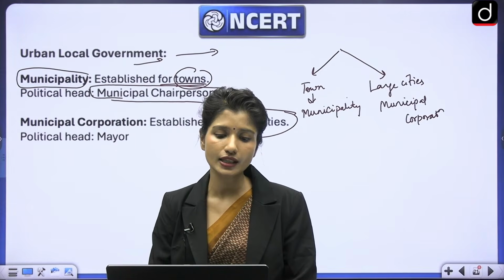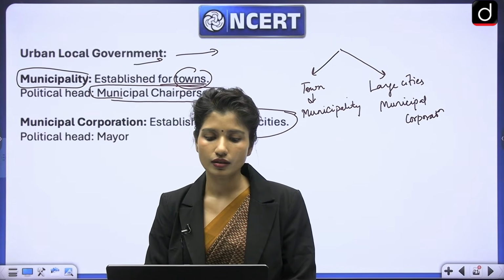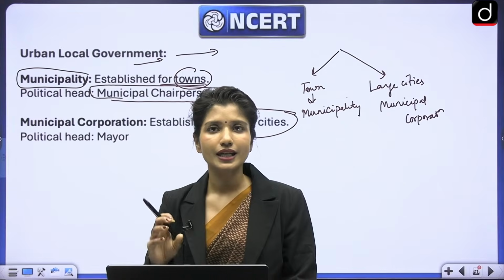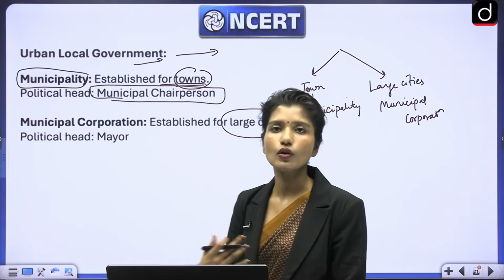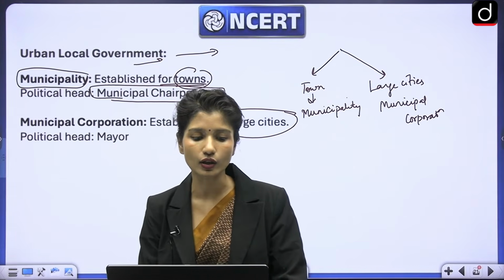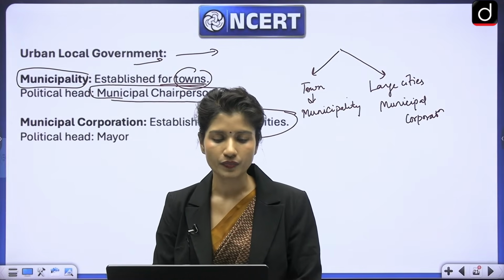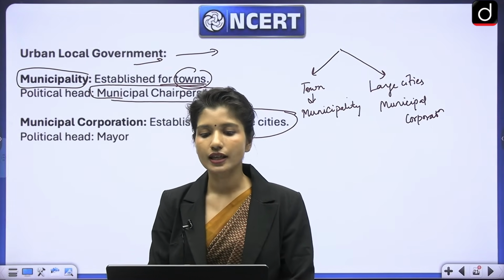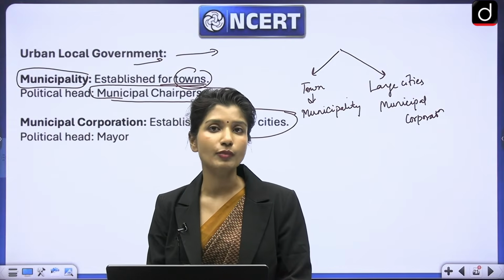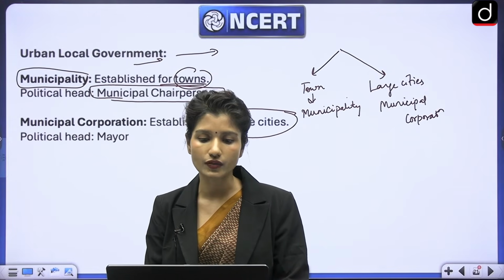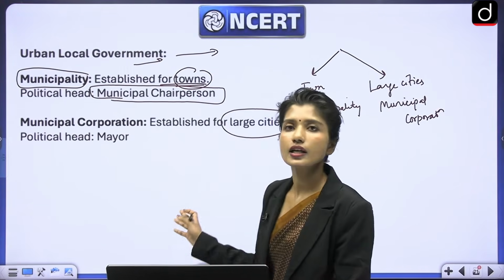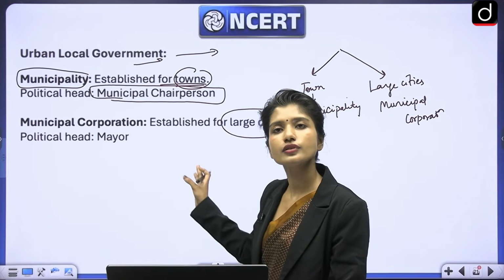Even though elections are bound to happen, these Gram Sabhas don't meet often to discuss things. So there are no regular meetings. Then many states don't transfer enough powers. They're supposed to transfer, but they don't transfer enough powers. And because there are not enough powers, there is not enough revenue also.